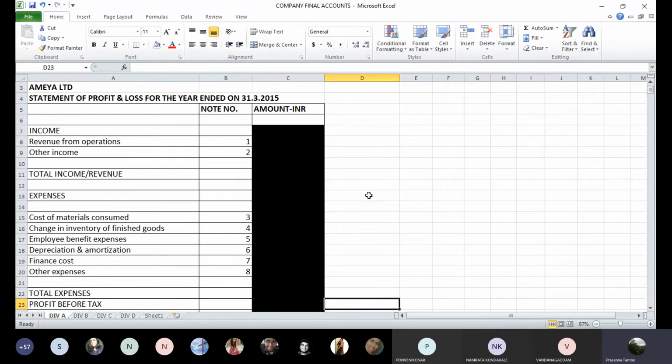Maybe first 2-3 sums you will take little time to find out which heads are relevant, how do we draw the format. Once that is done, then it will be easy for you. So write down these.